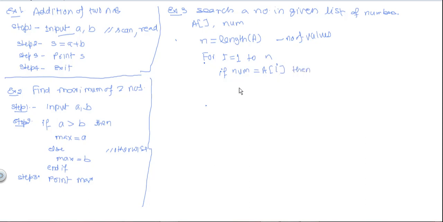Although you can terminate the loop, all these complexities of writing the algorithm we will see later; here we are just considering a simple way to write the algorithm. Here we are making flag equal to 0, and if the number is found, then we will make this flag 1. Now here we are not exiting the loop.